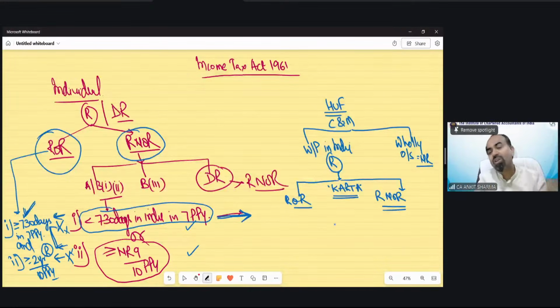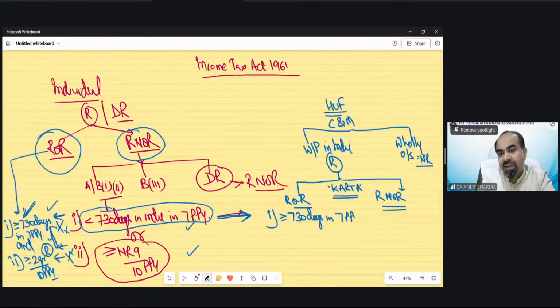And what are the conditions? Exactly these two conditions are there. So if Karta is in India for more than 730 days in 7 preceding previous years, both conditions should be fulfilled. Because if any of these does not fulfill, that means both of these conditions should be fulfilled.